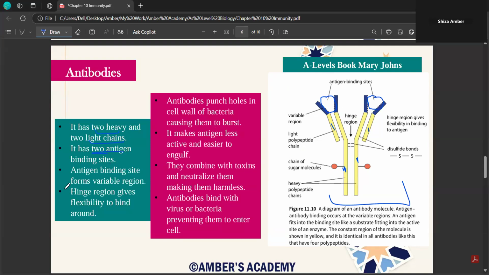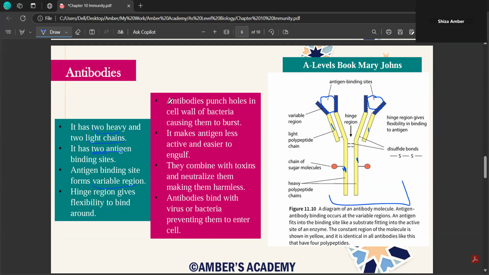Then the antigen binding site forms the variable region. So this is your variable region. And then this is your hinge region, which provides flexibility to bind around or to twist around the pathogen. Okay? So the hinge region is there to provide flexibility.